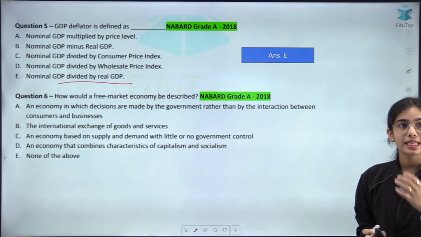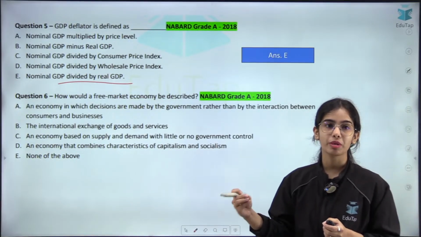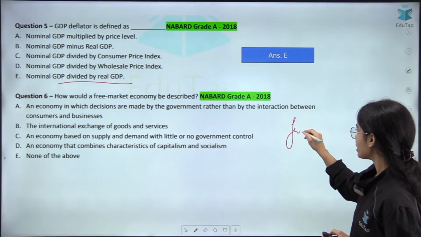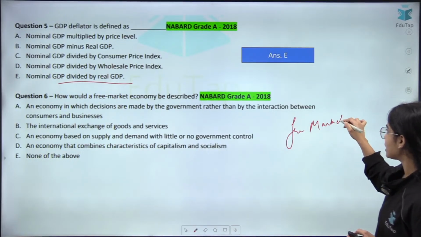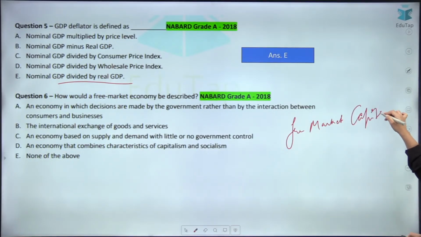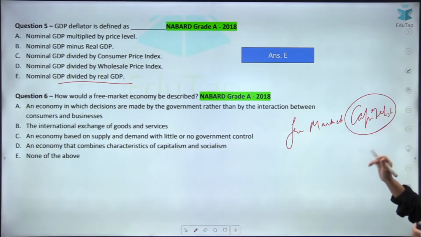Okay. Next is, how would a free market economy be described? A free market economy is your capitalist economy, which is letting the market be free.